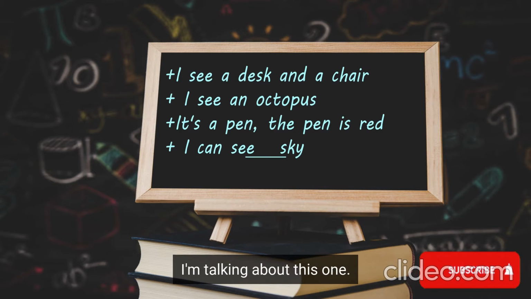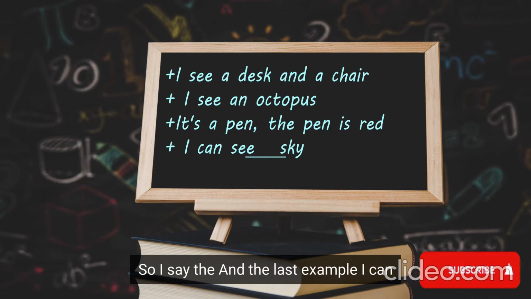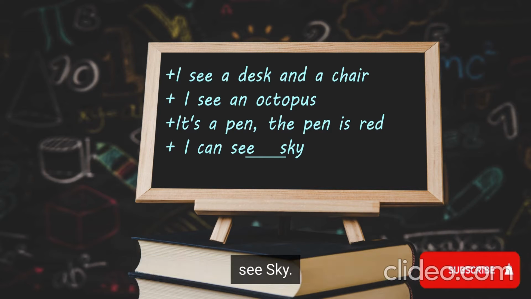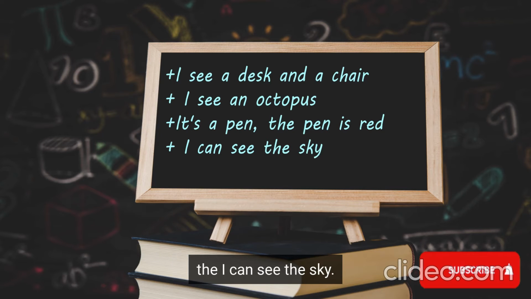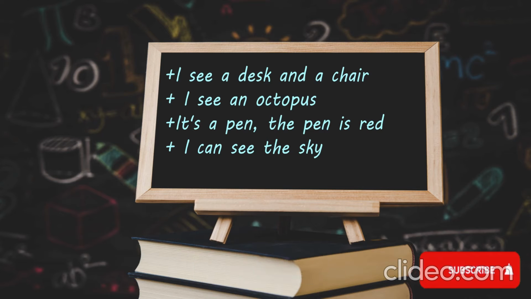Okay, I'm talking about this one. So I say the. And the last example, I can see sky. Now, we only have one sky, right? So if there's only one and only, we have to put the article the. I can see the sky.